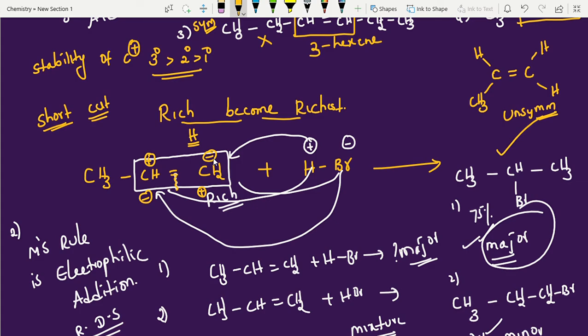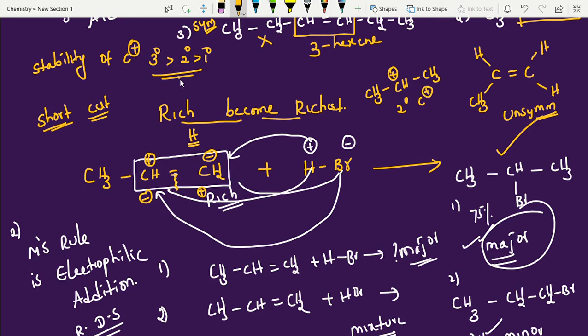Wherever negative charge is there, the hydrogen plus charge will attack. And the other one is, right, plus charges. Wherever negative charge is there, hydrogen will go and attack. Next, after attacking, the first step is attacking hydrogen iodide, no? After attacking, what is the intermediate? Just look into the intermediate. After adding hydrogen: CH3, CH plus, CH3. This is the intermediate. This is what we call a secondary carbocation.